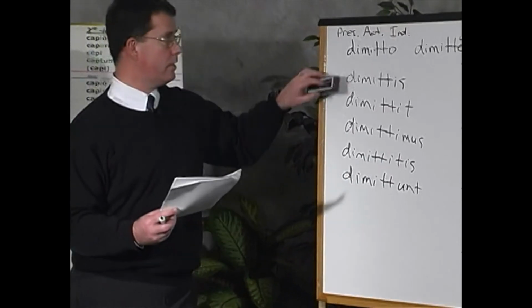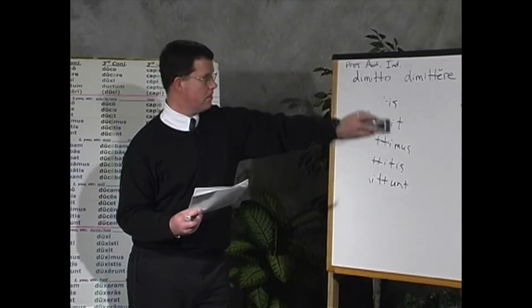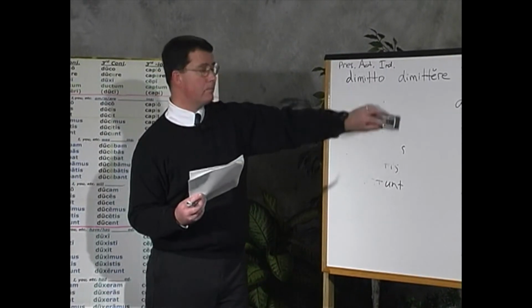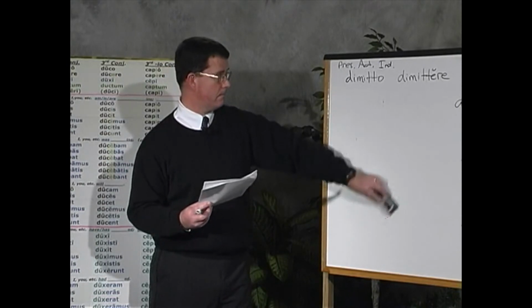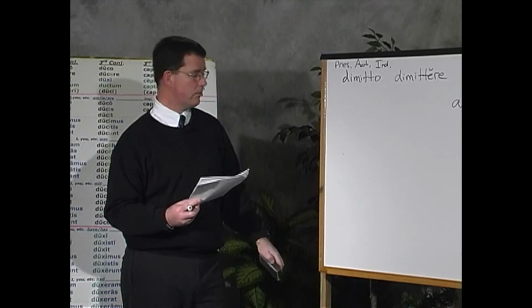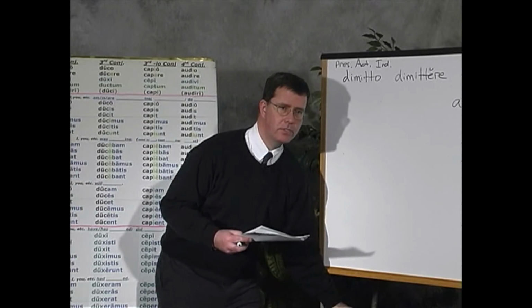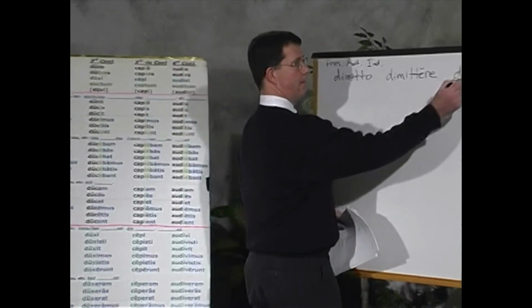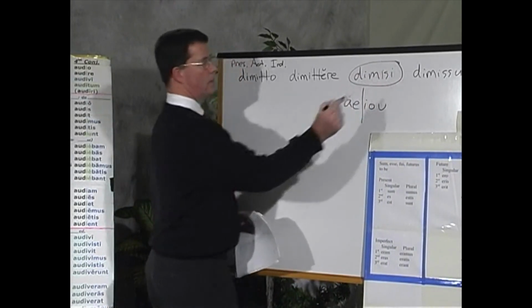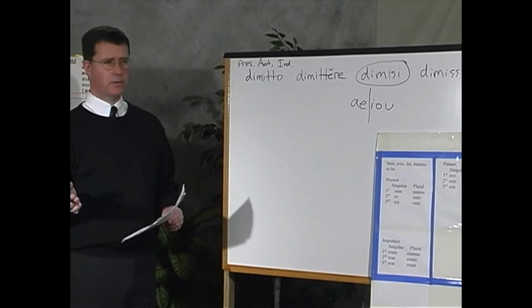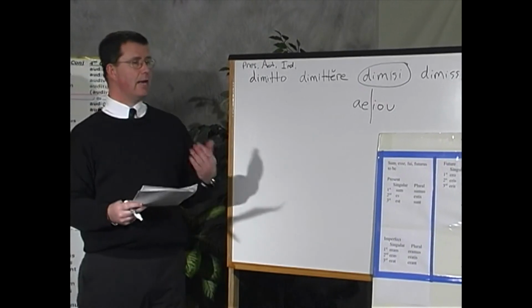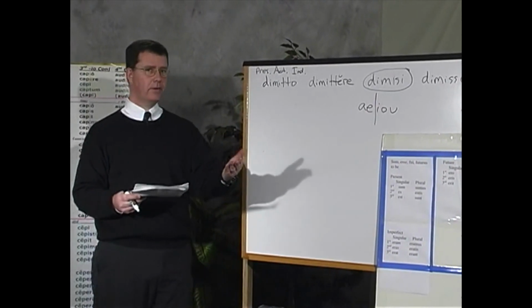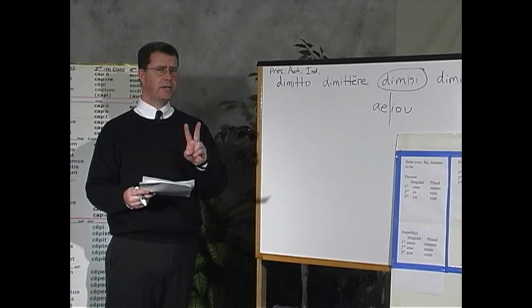How about the formation of this verb in the perfect active indicative? Well, the first person singular is easy. That's simply this form right here, the third principal part of the verb, dimisi, I have dismissed, I have forgiven. How about second singular?